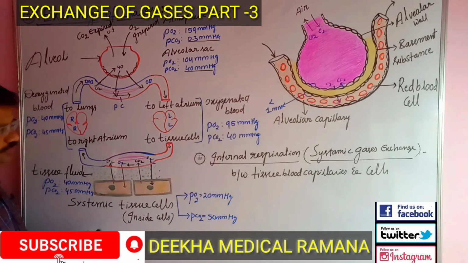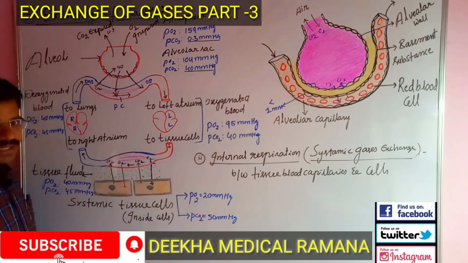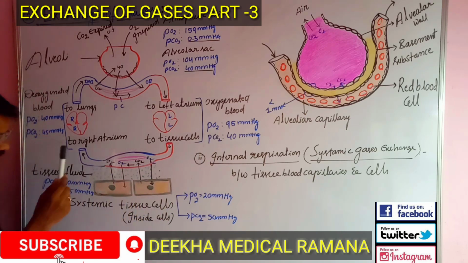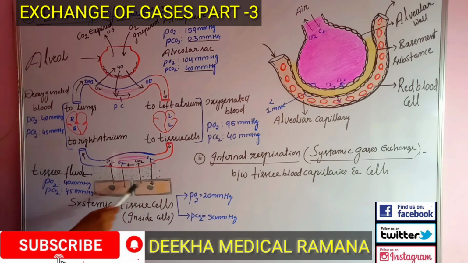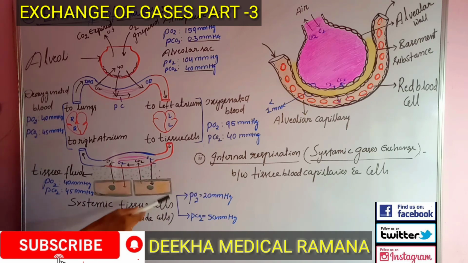Let me see the oxygen diffusion, right? In the oxygenated blood, the partial pressure of oxygen is 95 mm of Hg. In the tissue fluid, the partial pressure of oxygen is 40 mm of Hg. In the body cells themselves, the partial pressure of oxygen is 20 mm of Hg. So for the continuous supply of oxygen to regulate the metabolic activity of the cell, they need plenty of oxygen to produce ATP. For the continuous process of metabolic activities in the cells, there is more utilization of oxygen due to the difference in the partial pressure.